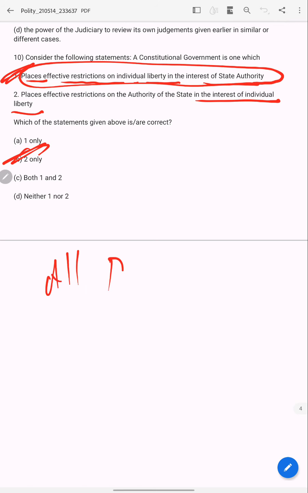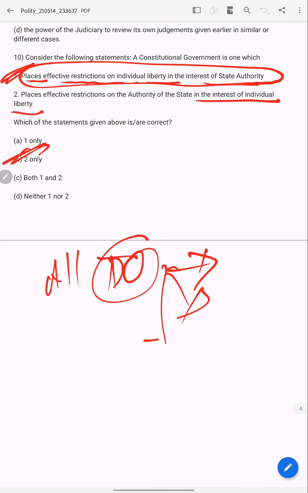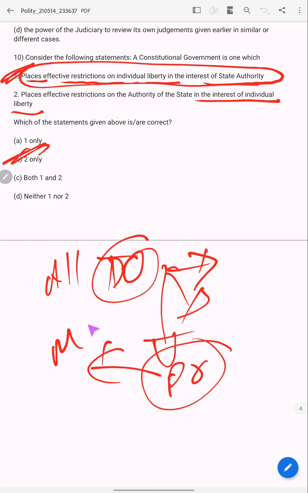All about 10 questions UPSC has already asked in the prelims. All are based on meaning or features.